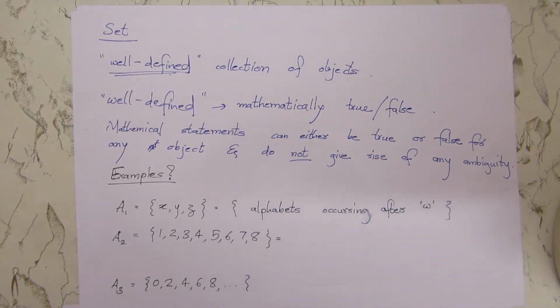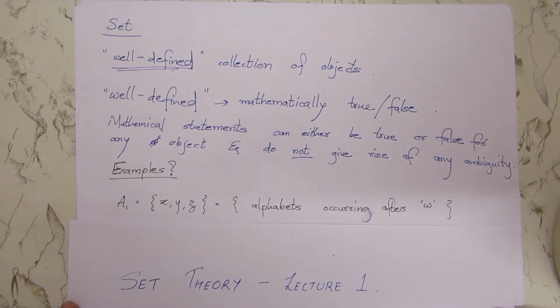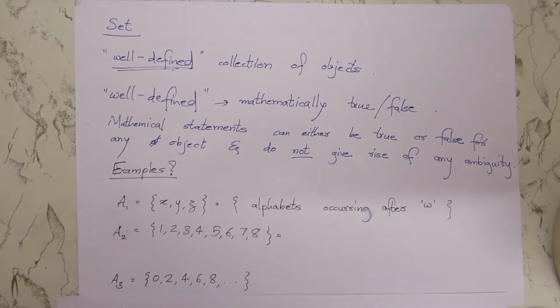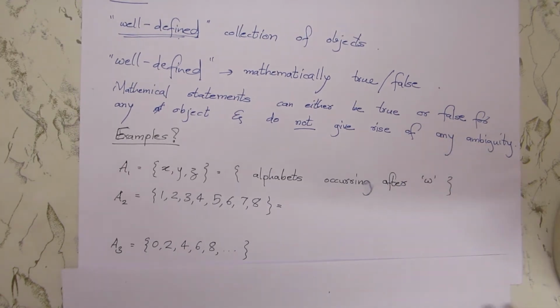Alright, fine. So some examples we'll see of set theory. The first one will be XYZ. What is XYZ? We can say alphabets occurring after W. Okay. Then is this a set? A2, is it a set? Well, yes, a well-defined collection. You can say these are natural numbers less than 9. Yes, that is true. Then this A3. What is this? 0, 2, 4, 6, 8. Yeah, it is the set of even numbers.